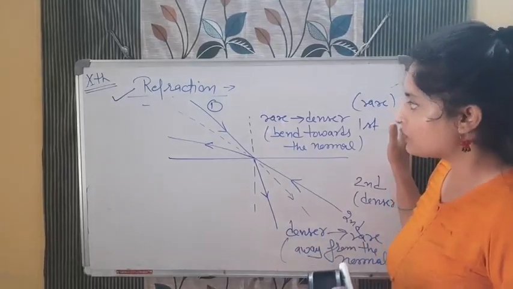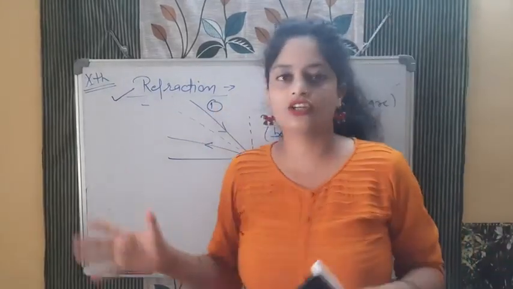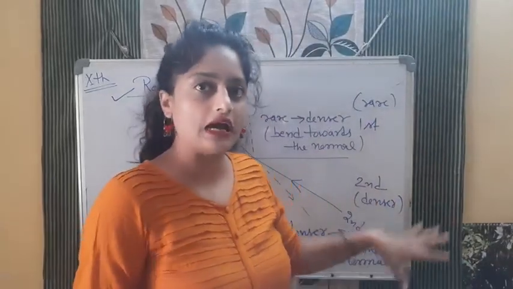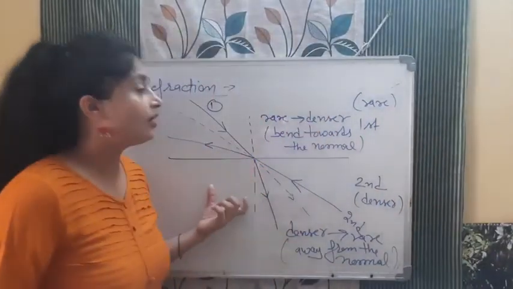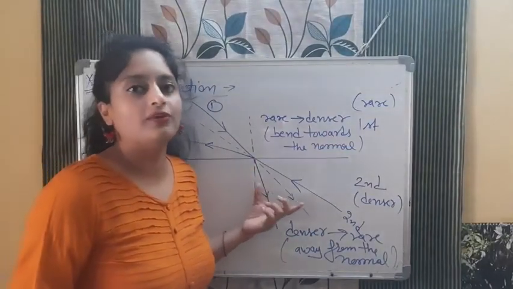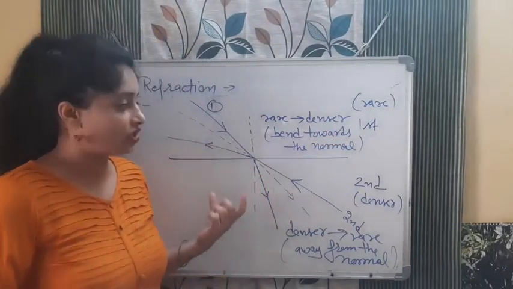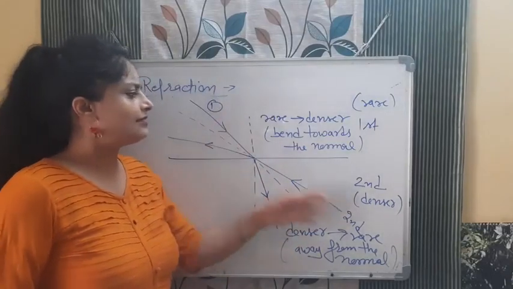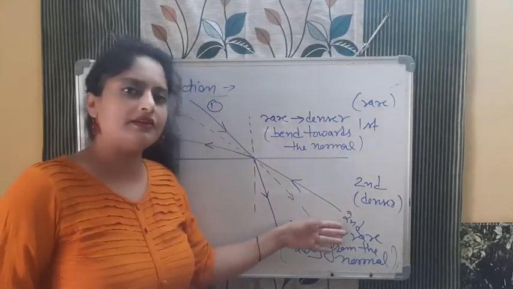Wait for that. So here, as in reflection there was a definition and laws of reflection, in the same way here also there will be a definition of refraction. What is the definition? The change in the path of the light when it goes from one medium to another is known as refraction. Then this diagram is very important. No need to include the first and second case in a single diagram. You can make different diagrams also.